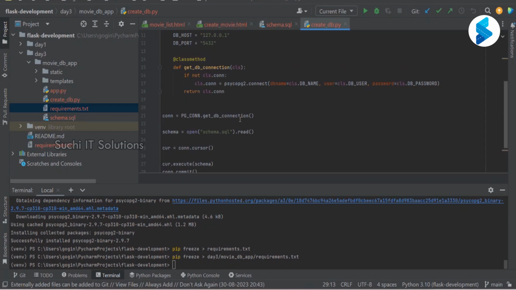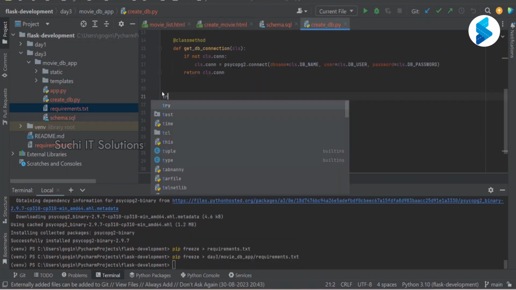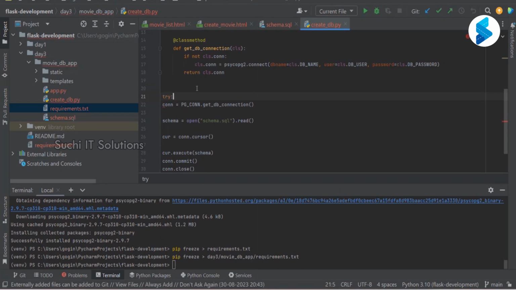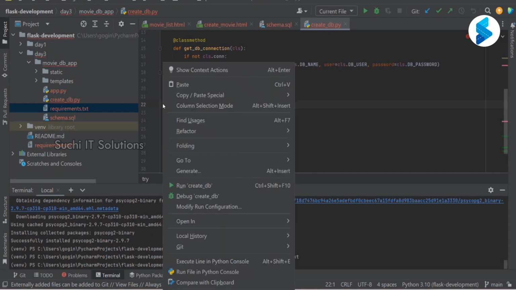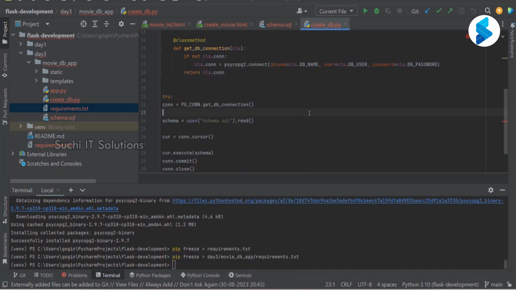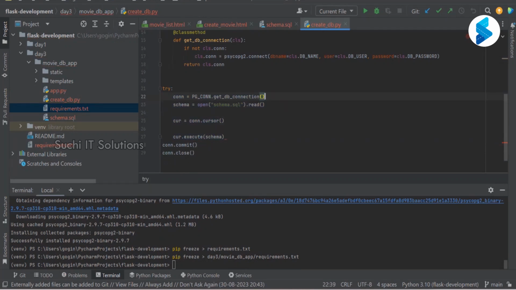I am expecting this to create it. I am going to do this in the try block: taking the connection, reading the schema, opening the cursor object, executing the statement.